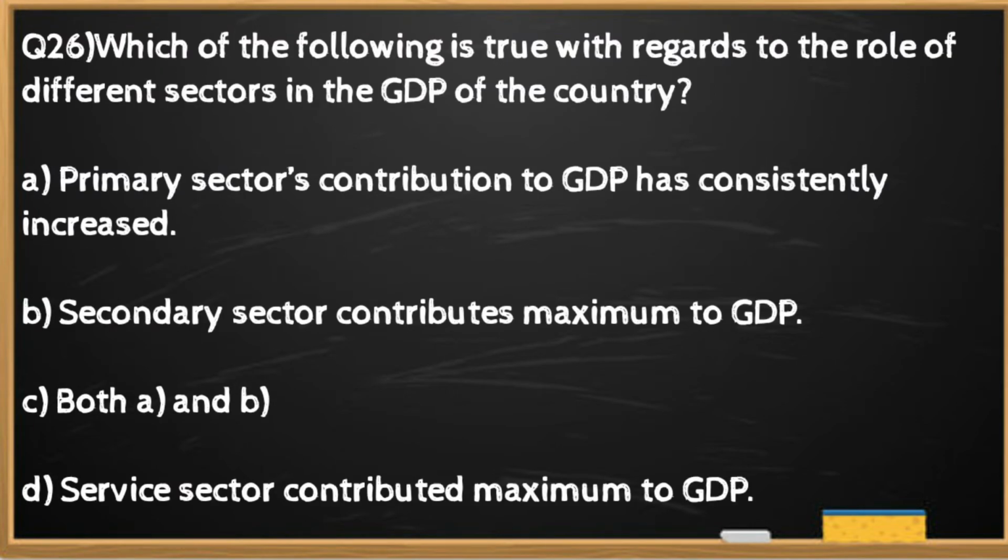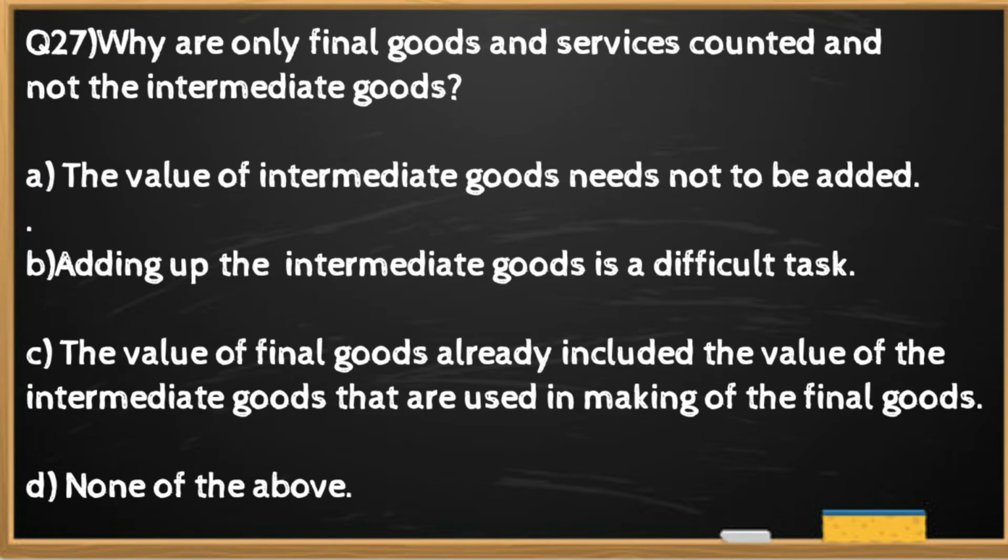Question number 26. Which of the following is true with regards to the role of different sectors in the GDP of the country? The right option is D. Service sector contributed maximum to the GDP of the country. Question number 27.